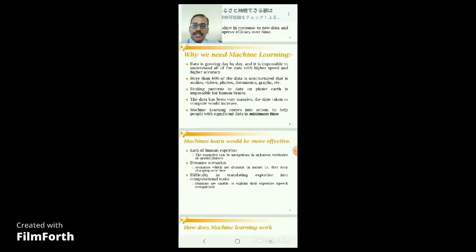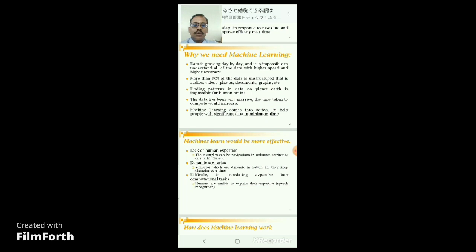Why do we need machine learning? In the digital era, data is growing day by day, and it is impossible for a human to understand all the data with higher speed and higher accuracy, but a machine can do it without any fatigue. More than 80% of the data is unstructured and in different formats such as audio, video, photos, documents, etc. Finding a model or pattern based on this unstructured data is difficult for a human brain, so a machine can easily do it through its learning process.